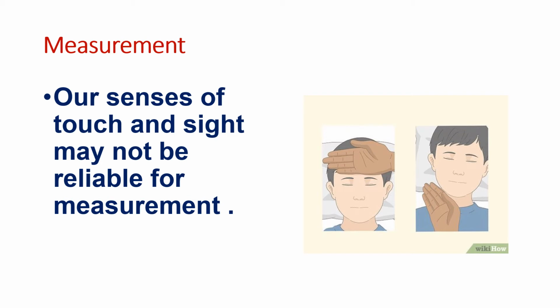If it is very easy to make out, you can make out with your sense of sight. If you want to see whether water is hot or cold, what do you do? We just touch the water and we can say whether it is hot or cold. But our senses of touch and sight are not always reliable because different people have different sensations, and so we cannot judge everything with our sense of touch and sight. That is, just by seeing it or by touching it, we cannot tell. So we have to have some good instruments which will measure for us.